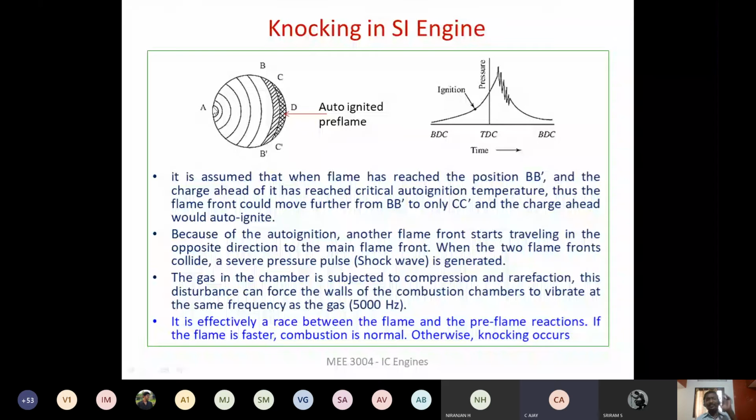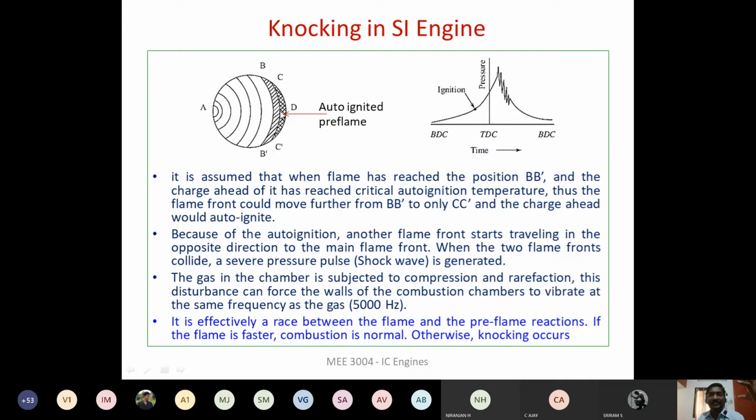Yeah. See, we are introducing a spark at point A. Let us say from the spark plug, the spark is introduced at point A. So here everywhere we have an air fuel mixture. Now once the spark is introduced, ignition starts, and the flame is going to advance towards the unburnt air fuel mixture, right? From here the ignition starts, and the flame has to travel inside the unburnt air fuel mixture. When it is going to travel, what is going to happen?